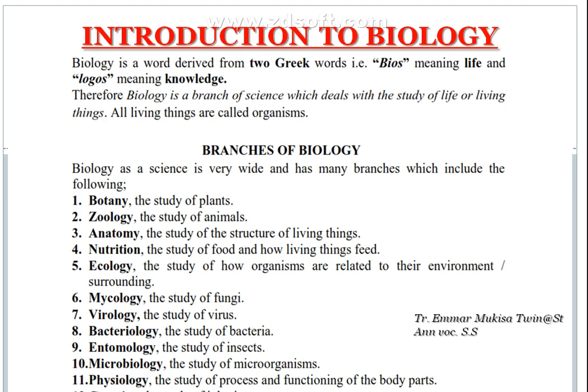We have another branch called physiology. In physiology, we study different processes and the functioning of the body parts. For example, we can decide and look at how does the kidney make urine. There we are looking at physiology. We can look at how does the liver regulate the amount of sugars in the body. That's also another branch that we are looking at called physiology, at different processes.